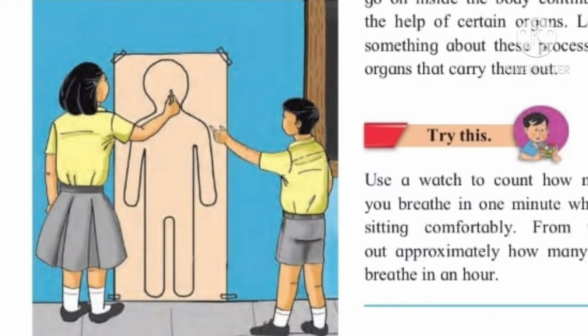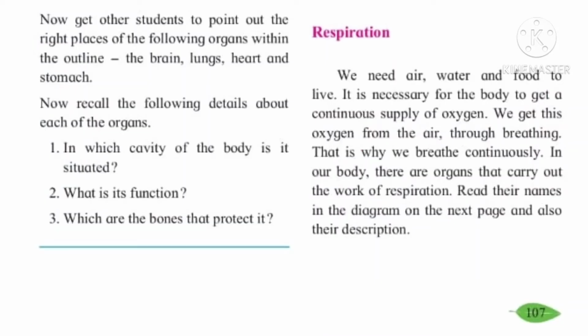There are various processes like respiration, digestion, circulation, coordination, etc., which are continuously carried on in our body. In this lesson, we are going to discuss some of them in detail. We are going to see the various organs that function for these processes and how these processes are carried on. We begin with the respiratory system.